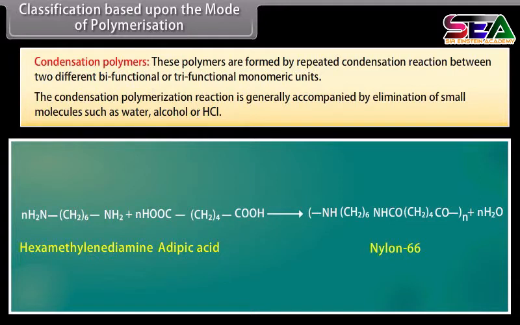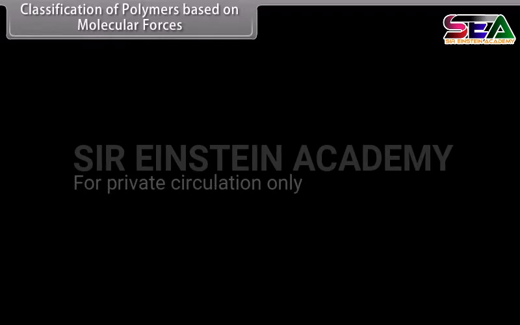For example, nylon 66 is formed by condensation of hexamethylene diamine with adipic acid. Classification of polymers based on molecular forces. Under this type of classification, there are four subcategories.